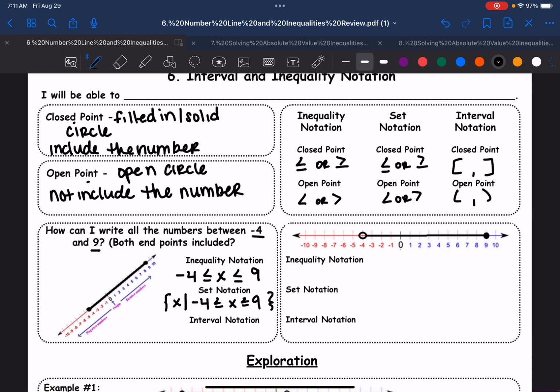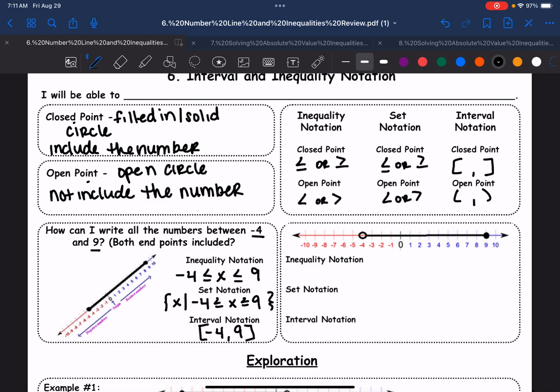Now the interval notation is the one that's a little bit different. When you're given the two numbers, always write the two numbers in order from smallest to biggest, and then you ask yourself, did I include those endpoints or not? If the answer is yes, they're included, then we're going to look at this closed point, which means we're going to be doing our brackets. If they're not included, we're going to do open point. And remember that infinity will never have brackets.